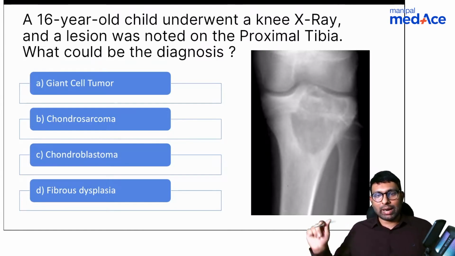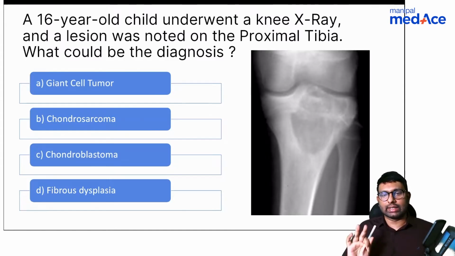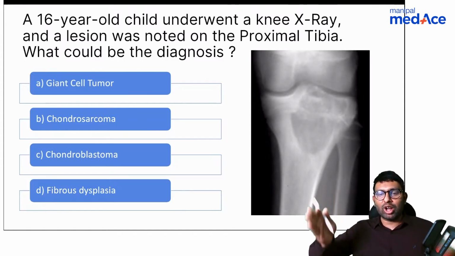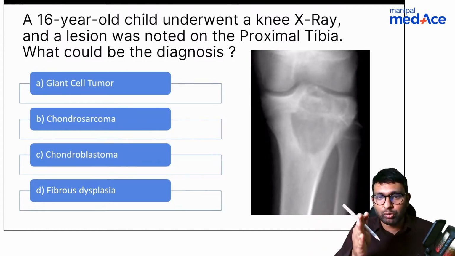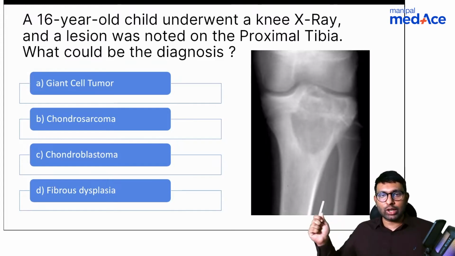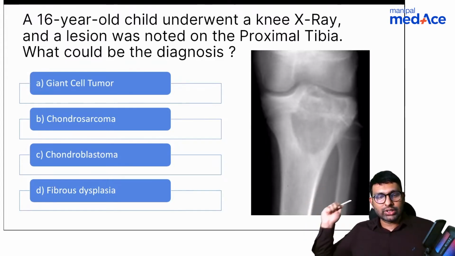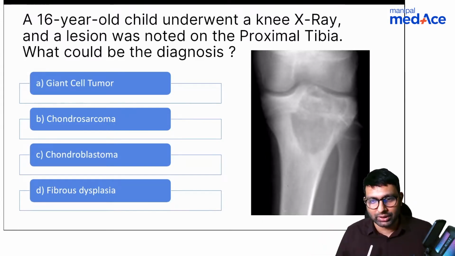So now coming back to this question here, coming back to bone tumors. See, I want all of you to try this answer. I want you to at least give me your mindset. I want to know how you diagnose bone tumors, and hopefully I can improve your technique of diagnosis. Okay. So a 16-year-old child, proximal tibia, you're seeing this big lesion that is there. Giant cell tumor, chondrosarcoma, chondroblastoma, and fibrous dysplasia are your options.